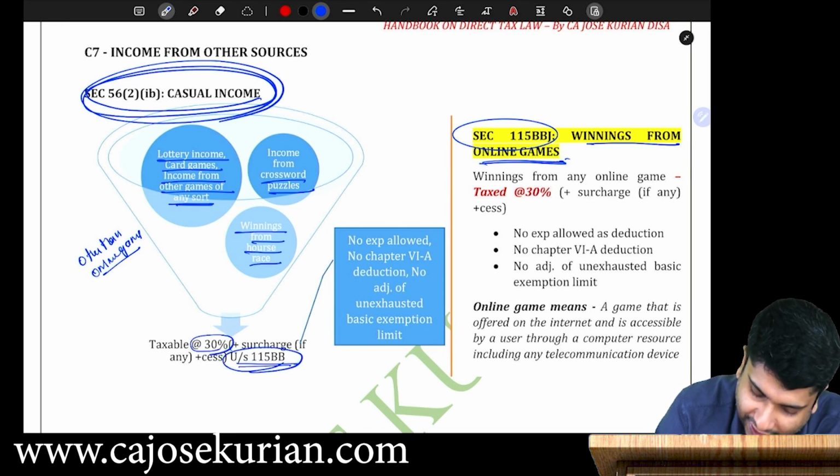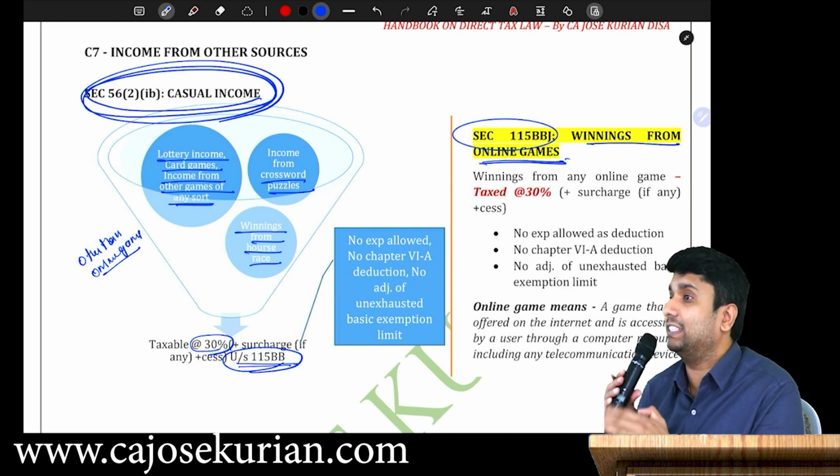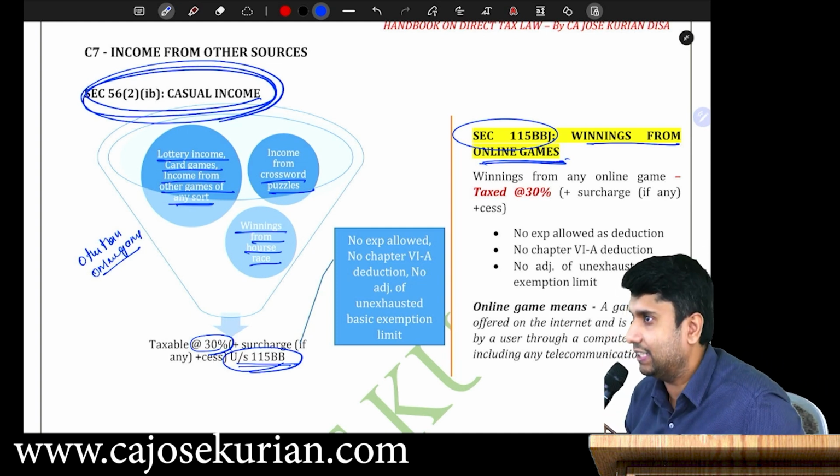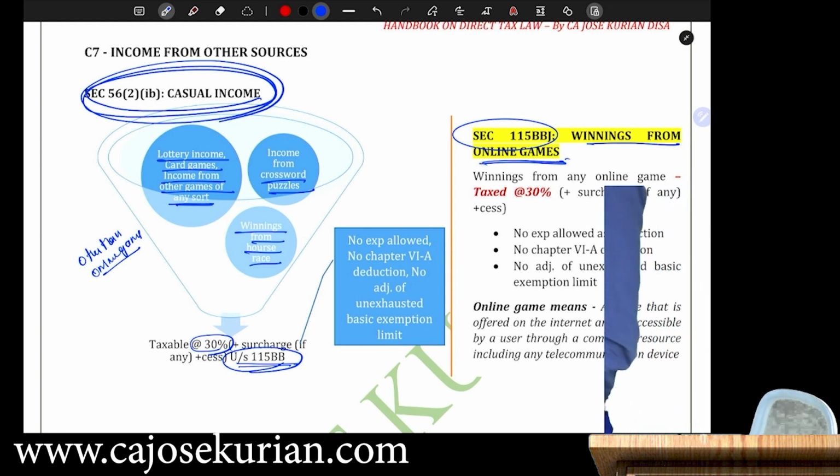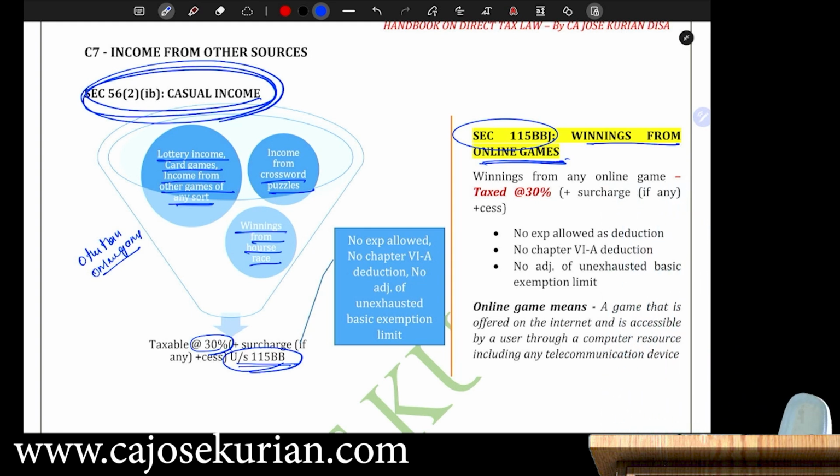These will be subjected to 115BB. And what is the rate of tax? 30% plus surcharge if any plus cess. There is a flat rate, that is 30%. Say for example, I participated in Big Boss and I won 1 crore rupees. I am the Big Boss winner this season. If I am winning that 1 crore rupees, then it will be subjected to tax under 115BB. And what is the rate of tax? 30% shall be the rate of tax.